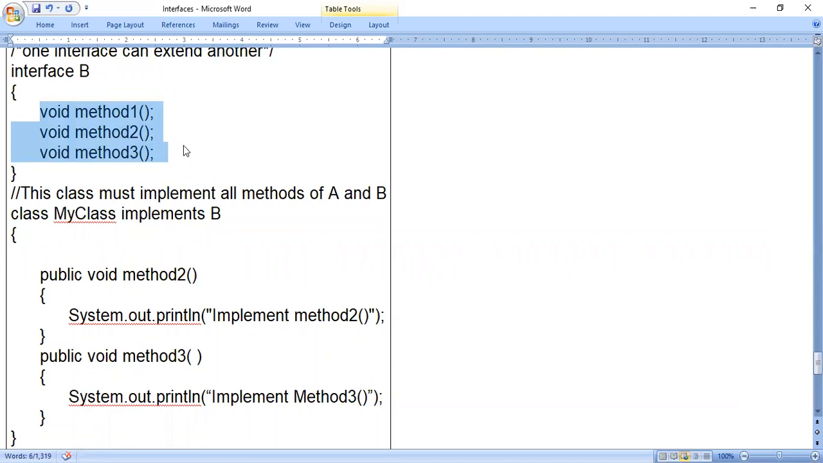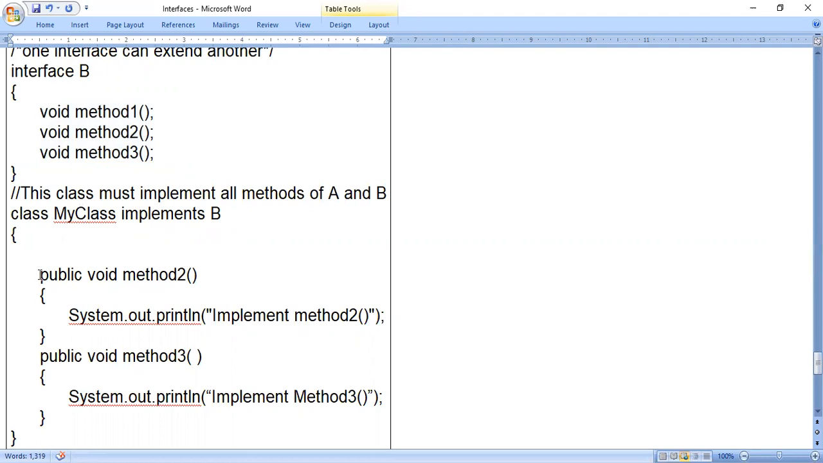Now, method 1, method 2, method 3 are there, but in MyClass I have not written the code for method 1. So in this case, you will get an error. For all the methods you write in an interface, code should be present in the implementing class. Where implementation is done, there you have to write the code for all the methods. So for this, you'll get an error.